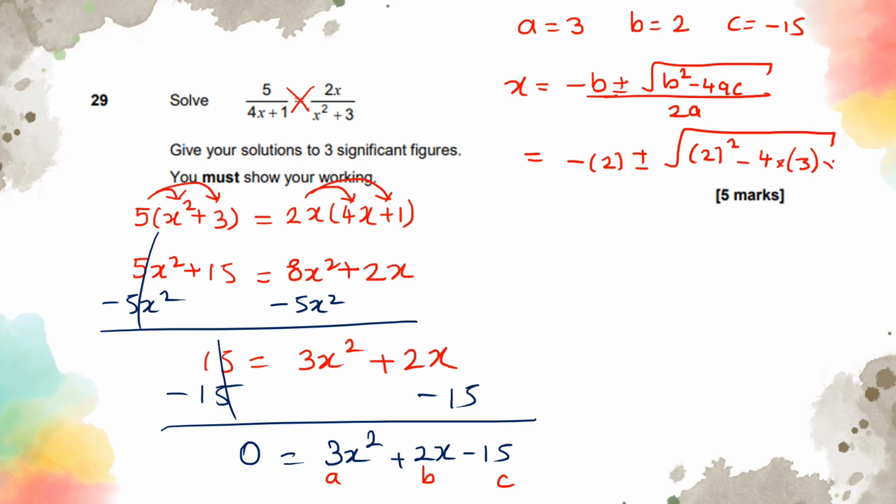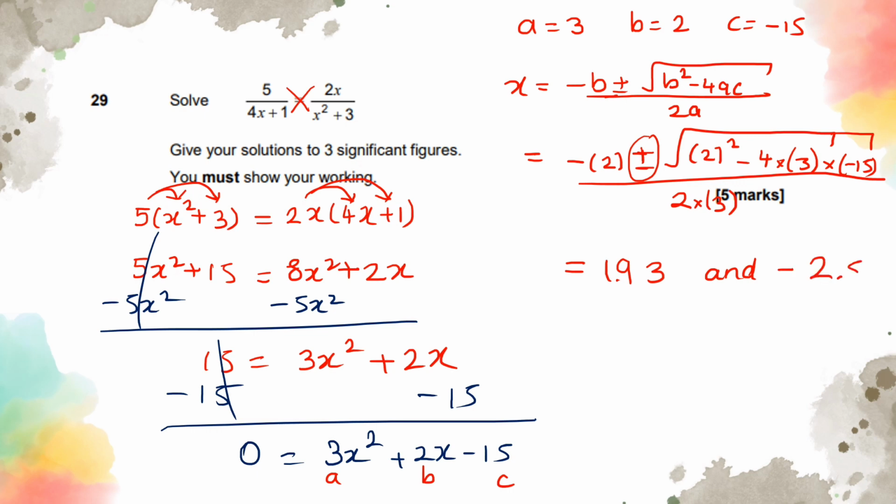3 and negative 15, divided by 2 times 3. Now, you will do this with positive first and negative next, or negative first and the positive next on your calculator as 2 separate substitutions. So you're just going to end up with 1.93, and it's not negative, it's positive, 1.93 and negative 2.59. And this is how you get full marks from this question.